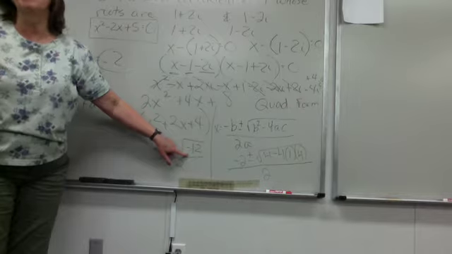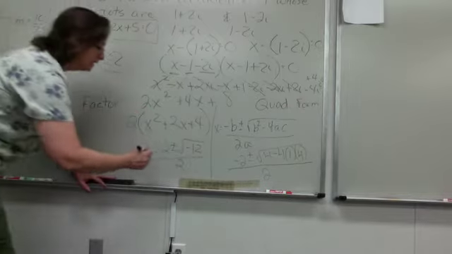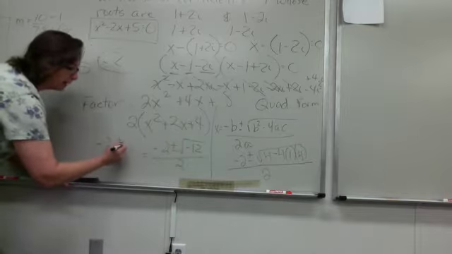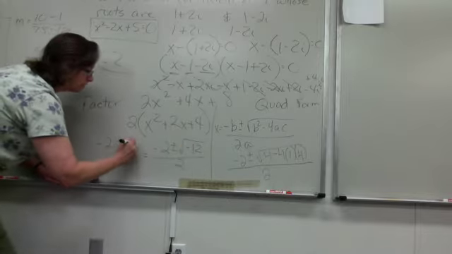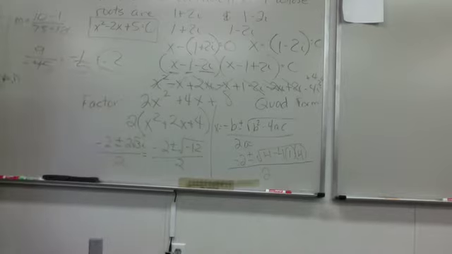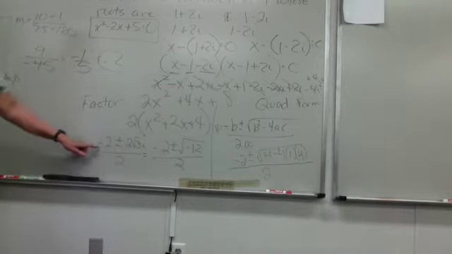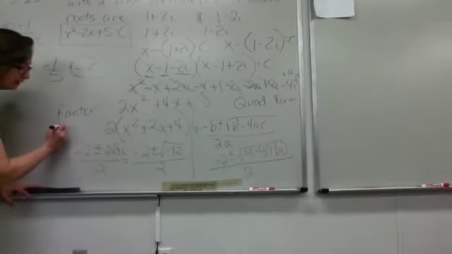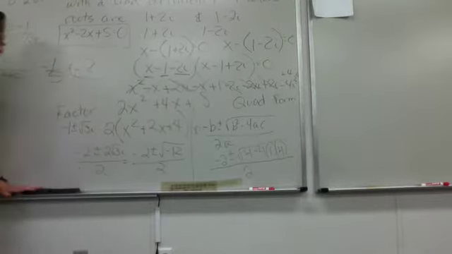Yes, but how would I break up 12? 2 square root of 3i. Very good. So we're going to have, let's go this way. Negative 2 plus or minus. That becomes a 4 and a 3. Okay, so it's going to be 2 square root of 3i over 2. So then this one's going to be what? Can I simplify that further? Negative 1 plus or minus square root of 3i.